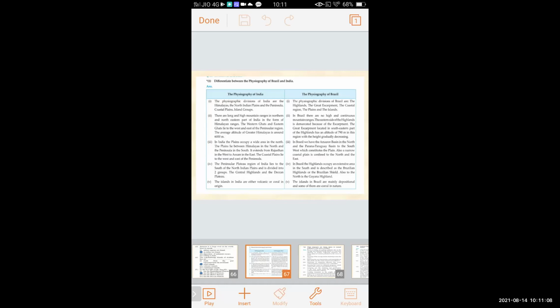So in this way, these are the points related to differentiating between the physiography of Brazil and India. Both have 5 physiographic divisions. In India, it is the Himalayas, the North Indian plains, the peninsula, the coastal plains and the island groups. And in Brazil, it's the highlands, the great escarpment, the coastal region, the plains and the islands.